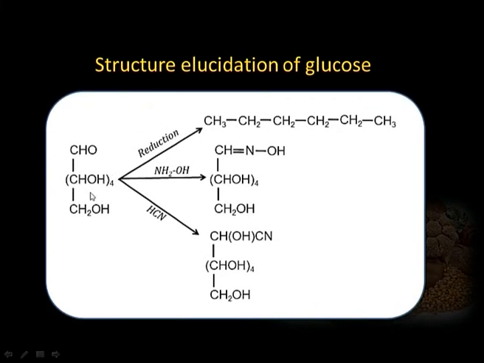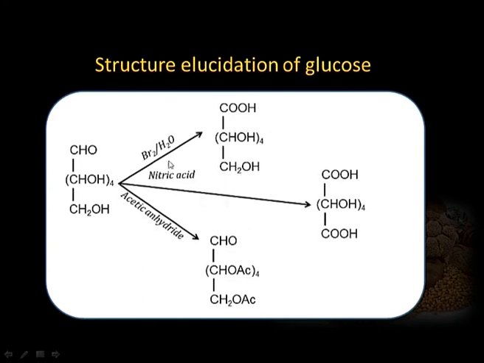Reduction will give normal hexane, meaning we get a 6 carbon chain. On treatment with NH2OH, hydroxylamine, the aldehyde group will form the oxime. On addition of HCN, HCN will add on to this aldehyde group and we will get the cyanohydrin.